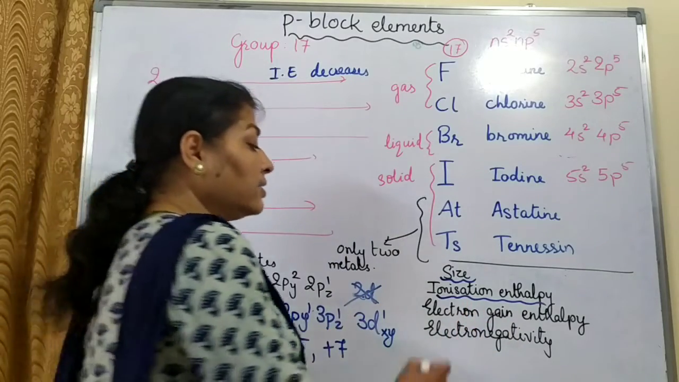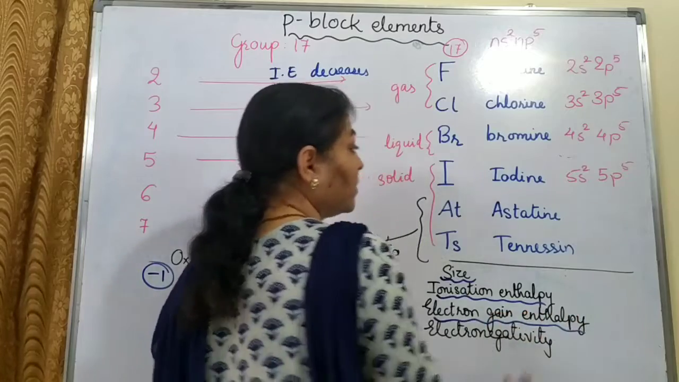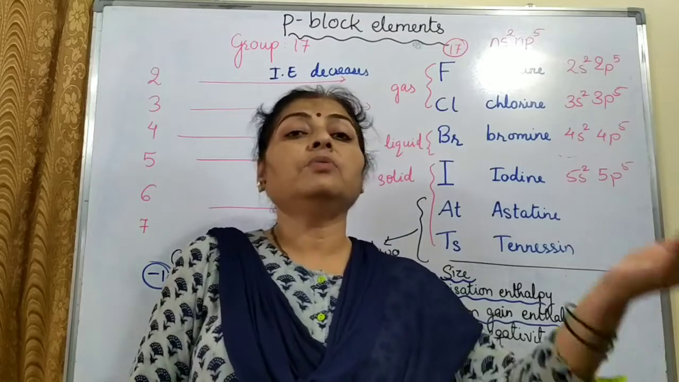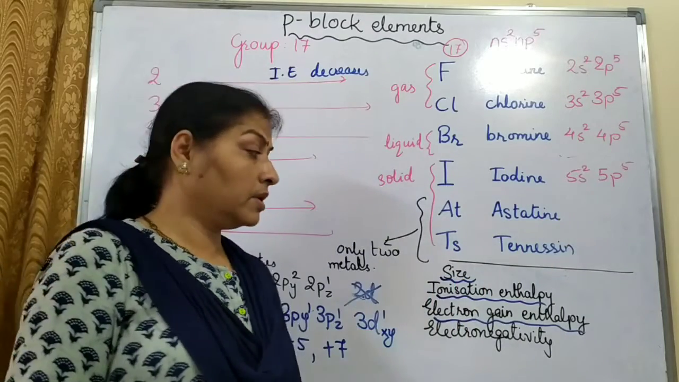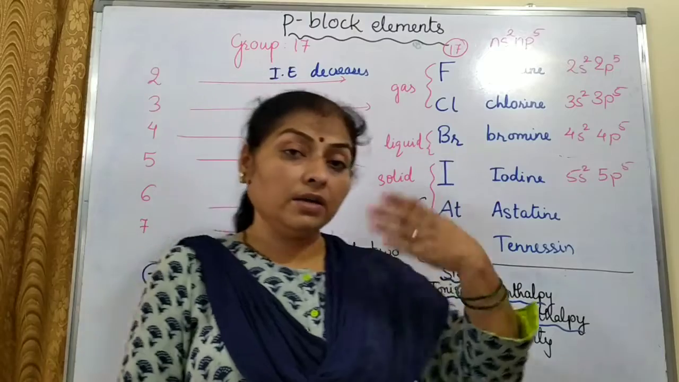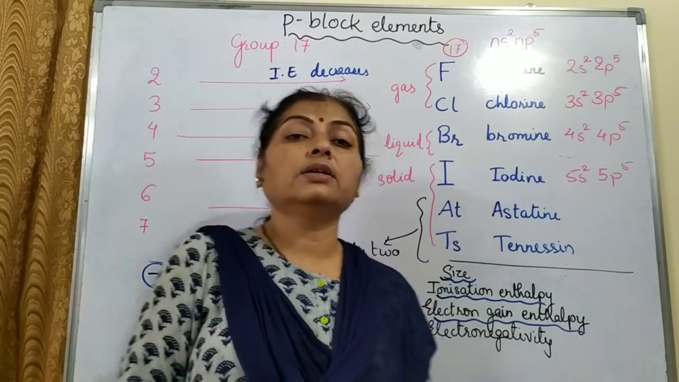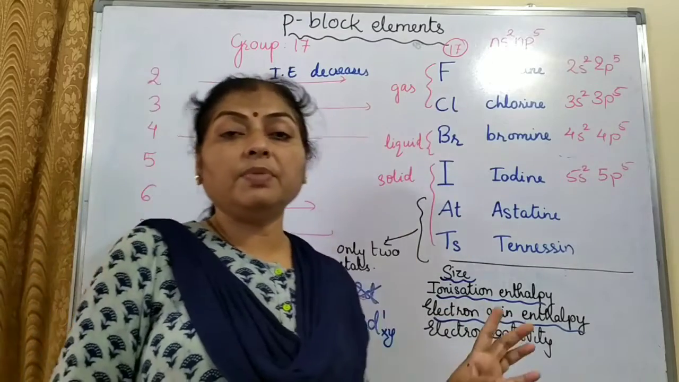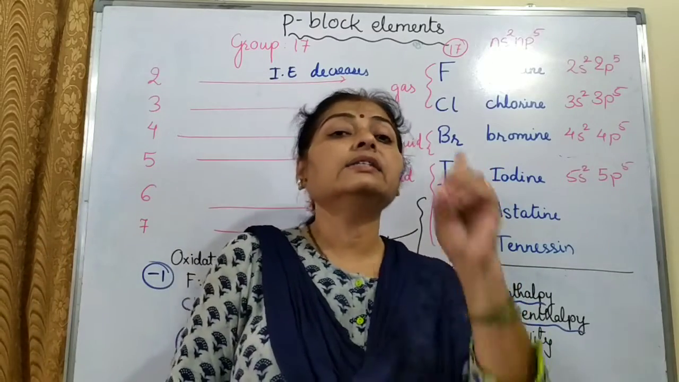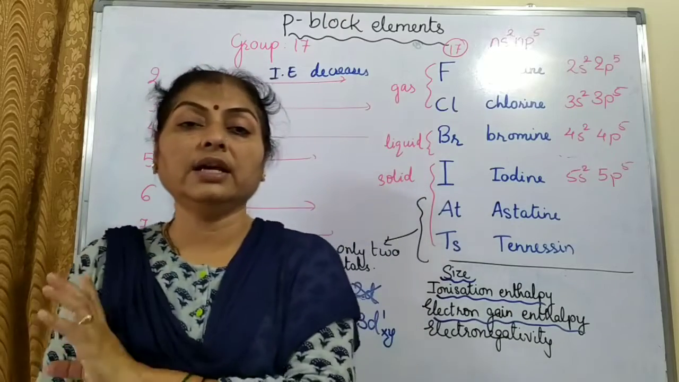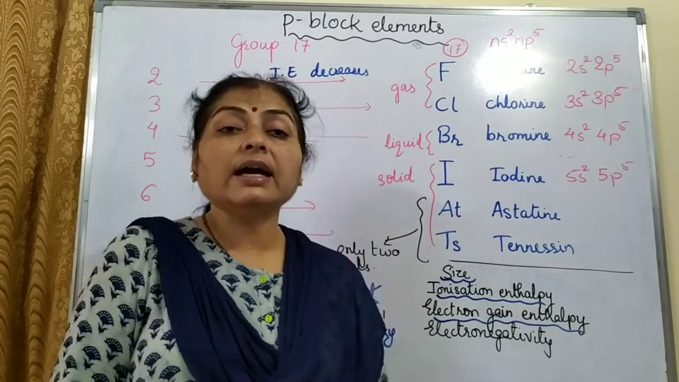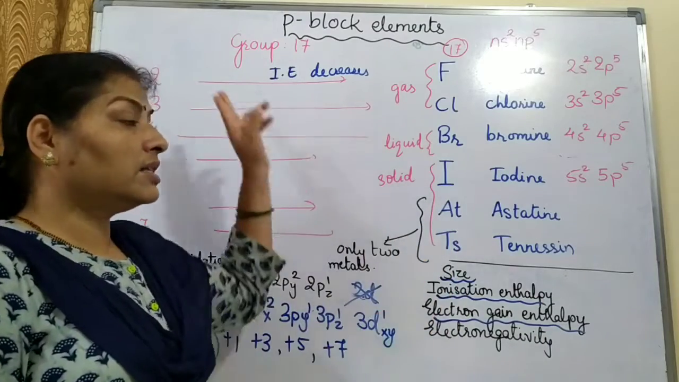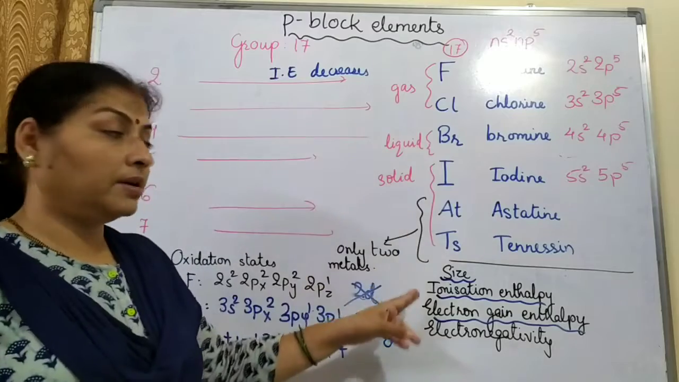The next is electron gain enthalpy. Electron gain enthalpy is the energy released when 1 mole of electrons are taken by the atom. Now, when will the electron be taken more easily? When the size is small. These elements are the smallest in every period, so they will have the highest negative value of electron gain enthalpy. Means they can accept electrons with very much ease because they are smallest in every period.